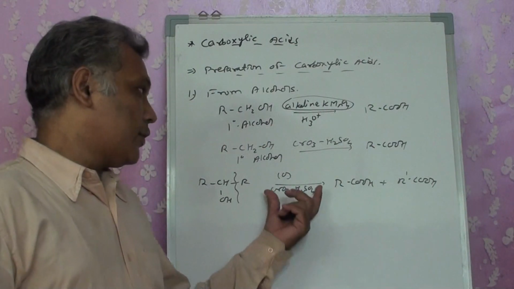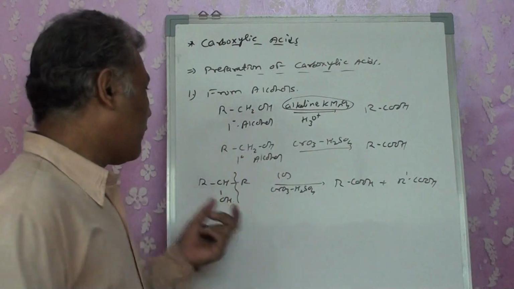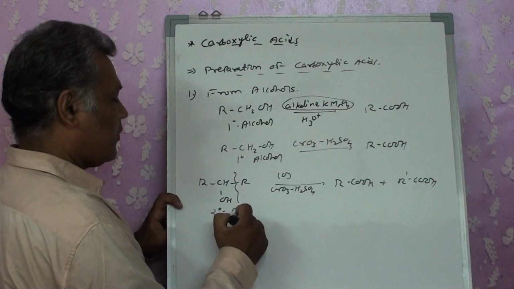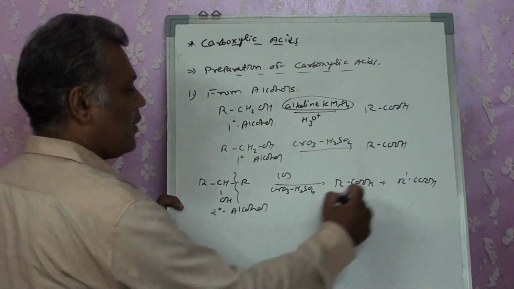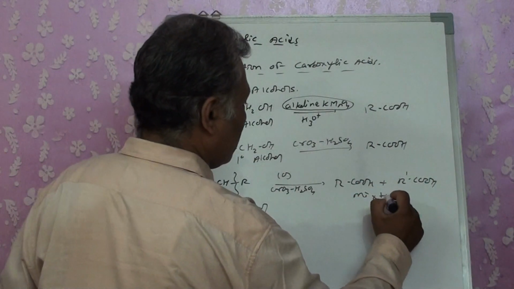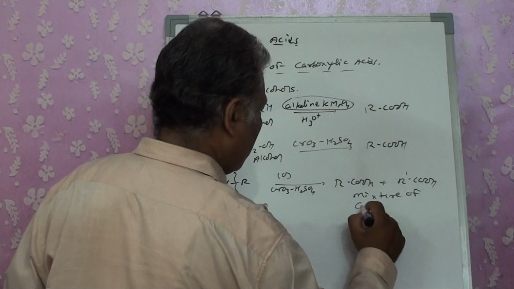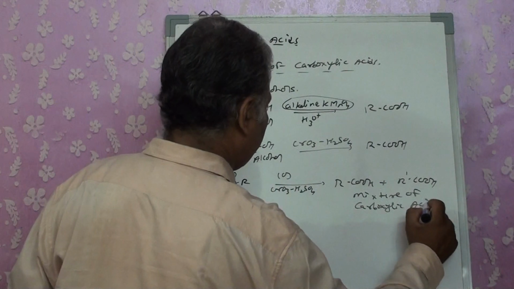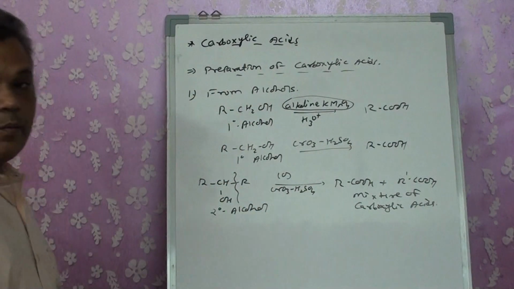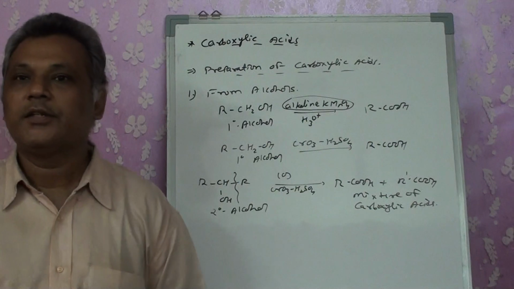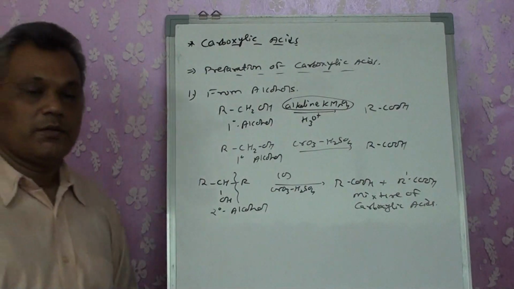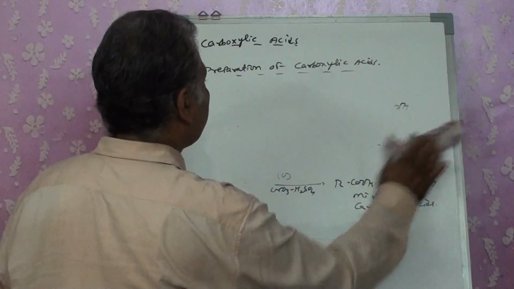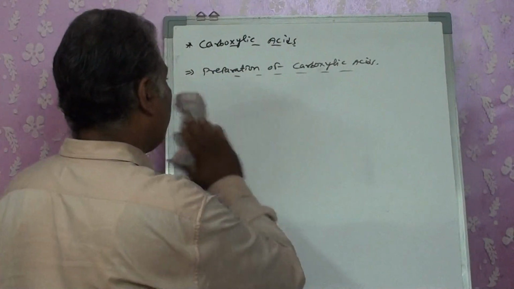So from alcohols, when we have a primary alcohol, we get an acid with the same number of carbon atoms. If we have a secondary alcohol, we get a mixture of carboxylic acids. So that is our first method. Now the second method is producing them from aromatic hydrocarbons.